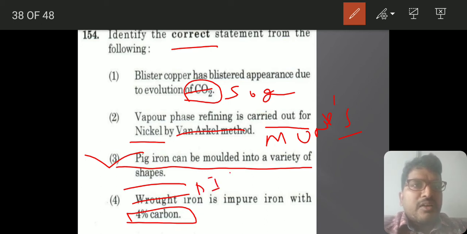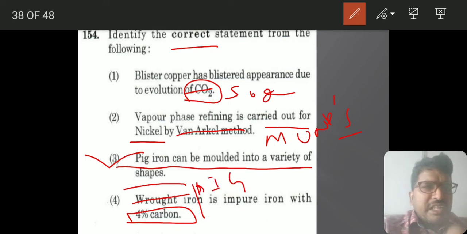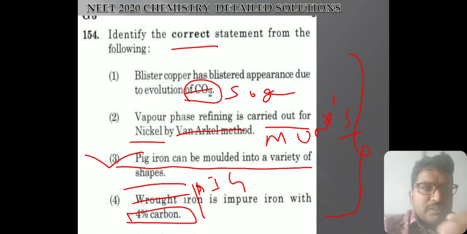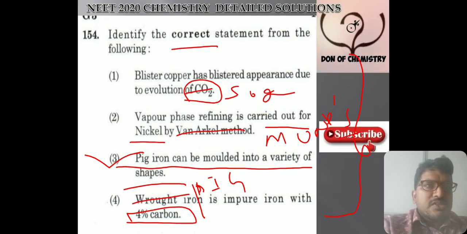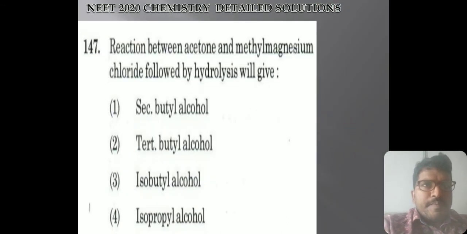Pig iron will have it. If you see the statements, they are very close to one another, with only minute differences. This kind of differentiation comes with excessive practice. Without excessive practice, you cannot be this perfect to answer these kinds of questions. So you should repeatedly keep in contact with the subject, then only you can answer these kinds of questions.